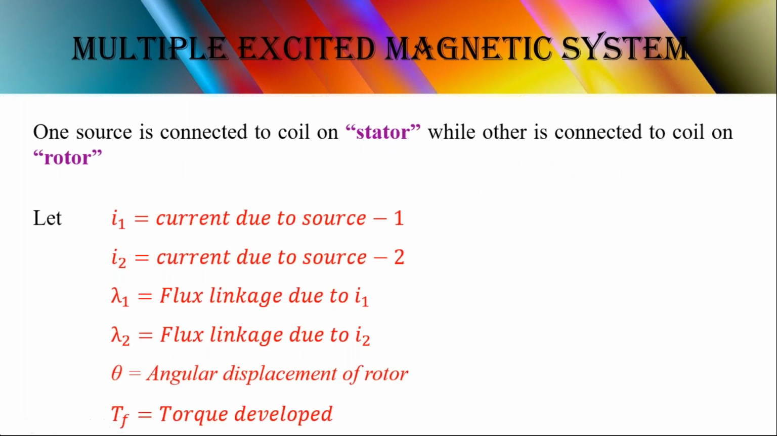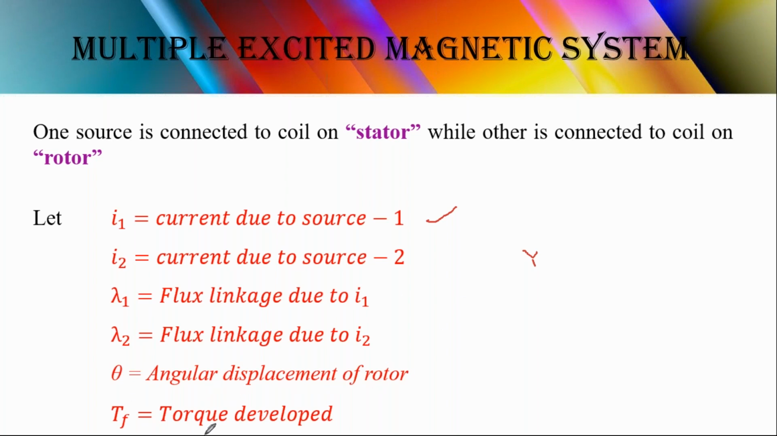Right. See, in these mathematical expressions, we are using certain parameters. Here we have two parts, stator and rotor. Based on these two parts, there are certain electrical parameters involved. I1 is the current due to source 1, that is V1, and I2 is the current due to source 2, lambda1 is the flux linkage due to I1, lambda2 is the flux linkage due to I2, and theta is the angular displacement of the rotor.